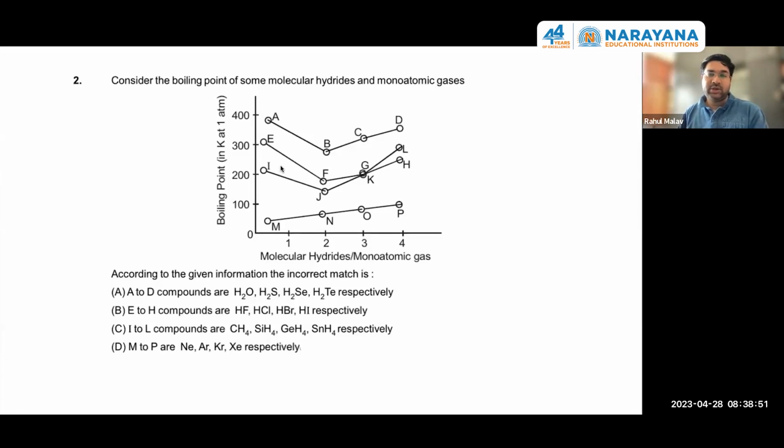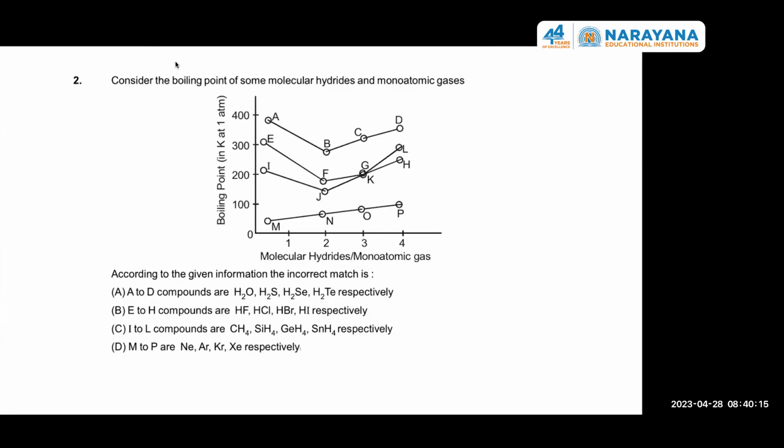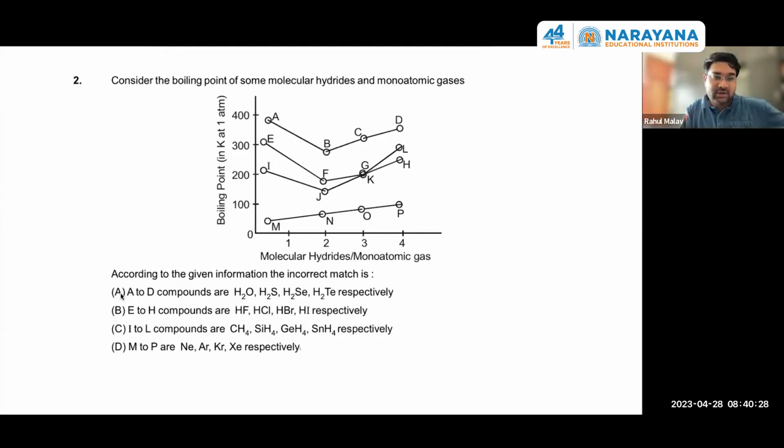Here, just read out the question. It is single choice correct. A graph is given to you. The correct answer is option C. What is the explanation? Consider the boiling point variations when we go through the hydrides. First of all, consider A to D, matching with H2O, H2S, H2Se, H2Te. H2O is having hydrogen bonding, so its boiling point will be large compared to the lower hydrides.